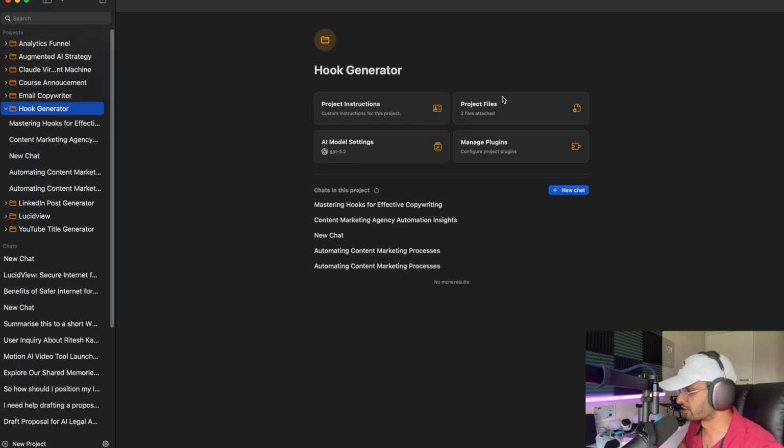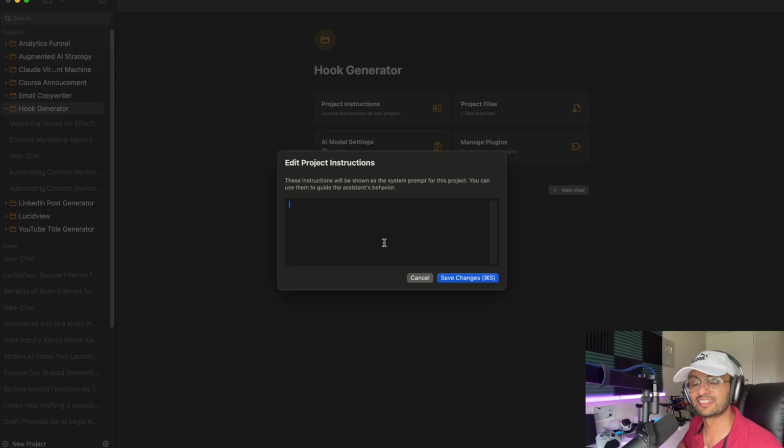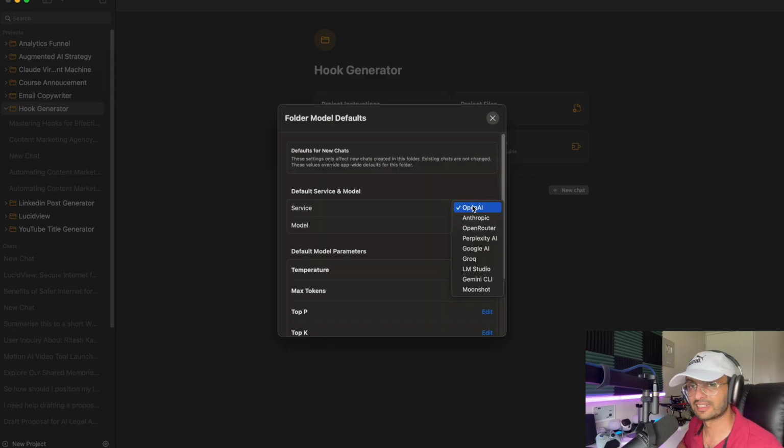Now, if you have a ChatGPT or Claude project, or even a Google Gem, you'll have something that looks like this. Now, for the specific hook generator, I gave it 2 files. One file is the title hook generator that you've seen, as well as my ICP or ideal client profile. This is important to have, otherwise it will create just generic hooks. This will tell the AI exactly who I'm targeting, their pain points, as well as what my goals are. You can see that I didn't give it any other custom prompts, and I can select basically any model that I want to use.